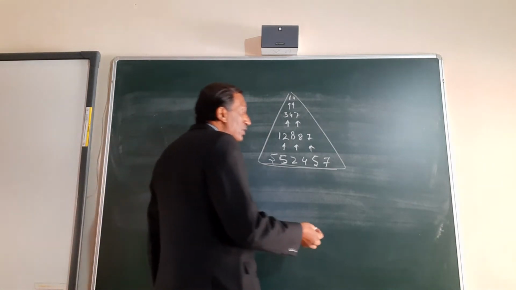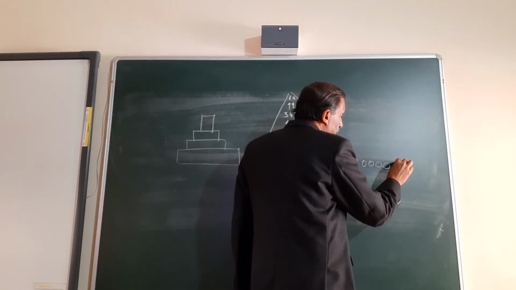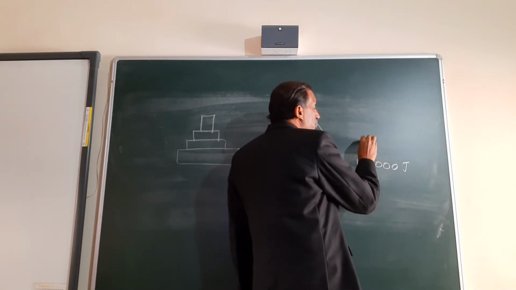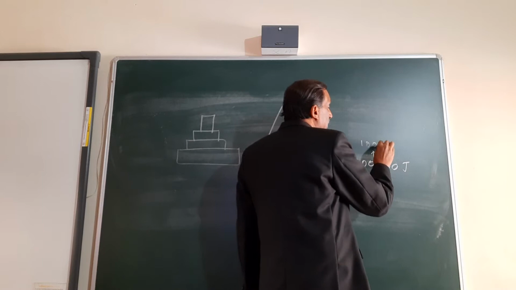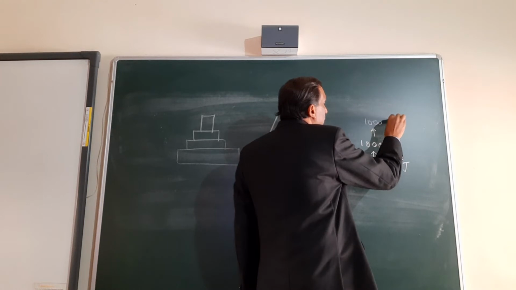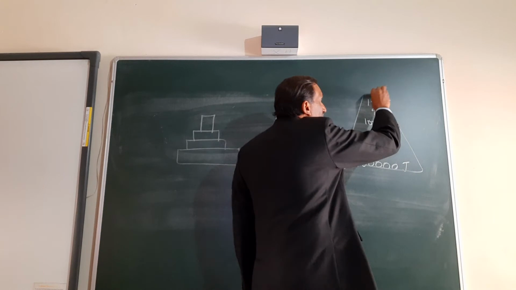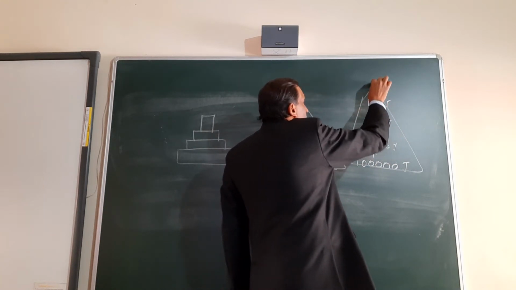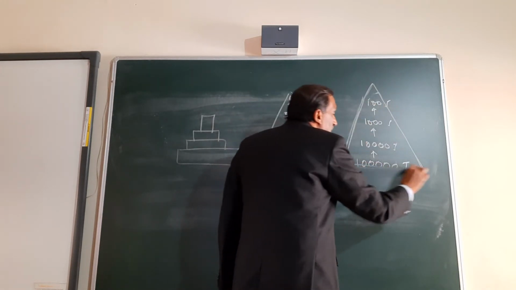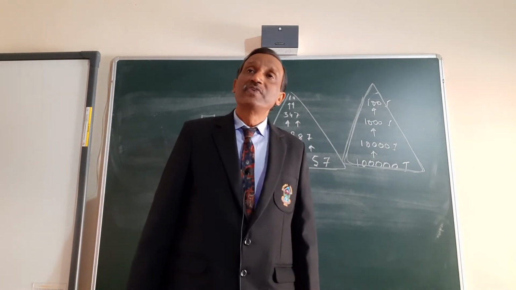Now if we talk about energy, say for example 1 lakh joules of energy is available at the producer level. So at the consumer level, according to the 10% rule, how much will be passed on? 10,000 joules of energy, and here it will be 1,000 joules of energy, and here it will be 100 joules of energy and so on. So energy will also give a pyramidal structure, and this will be upright. The pyramid of energy will always be upright because the amount of energy will always go on decreasing.